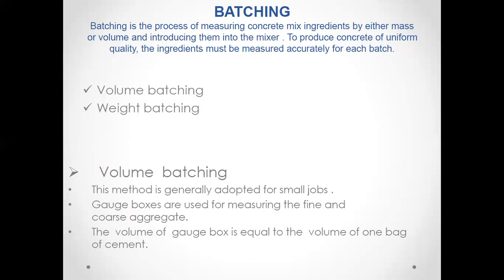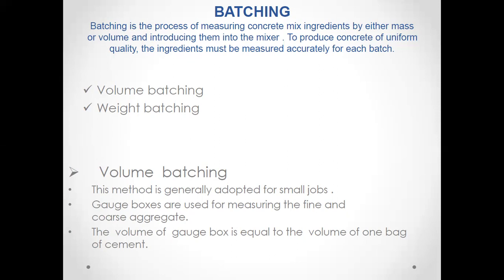When we are talking about manufacturing of concrete, we have to make a uniform mix. Uniform mix means we have to include proper proportion of every ingredient of concrete, so we can get the maximum strength from the concrete. For example, if we are using M20 or M25 grade concrete, there are different ratios of cement, fine aggregate and coarse aggregate. We have to use these ratios accordingly. So how can we use that ratio? We can use it by volume batching or weigh batching.